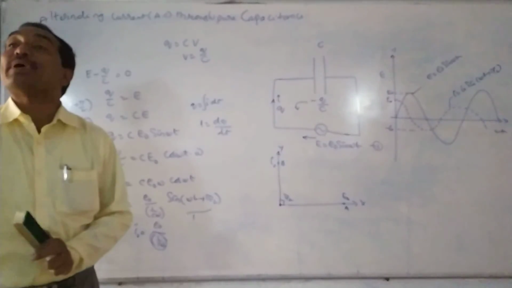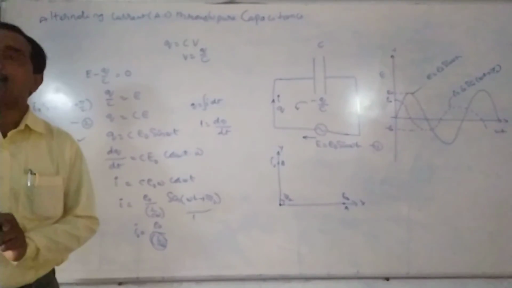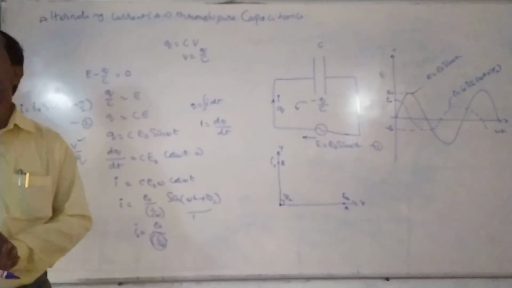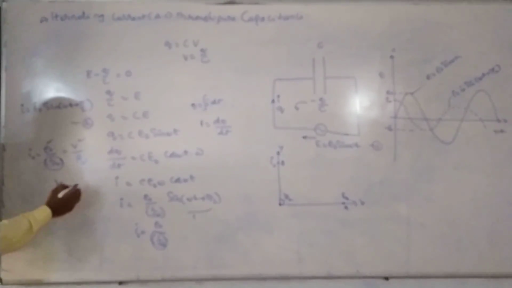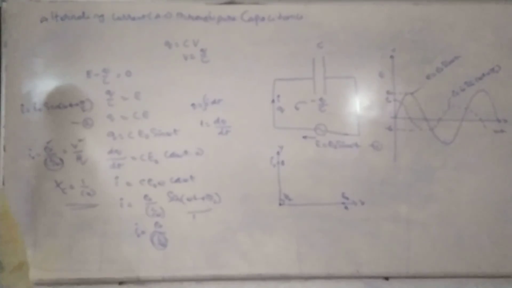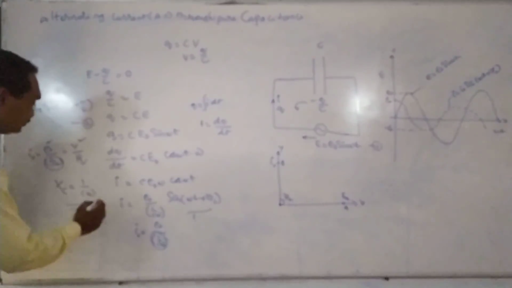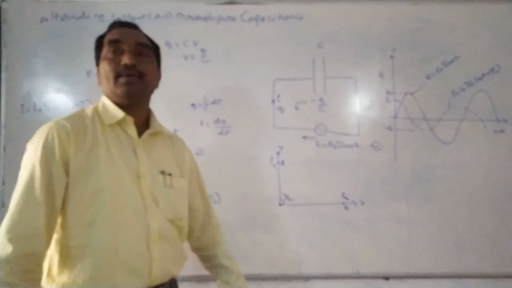This is called capacitive reactance. In case of inductance, it is inductive reactance; in case of capacitor, it is capacitive reactance. So the capacitive reactance is XC is equal to 1 by C omega, and its unit is also ohm. This is about the analysis of the capacitor.